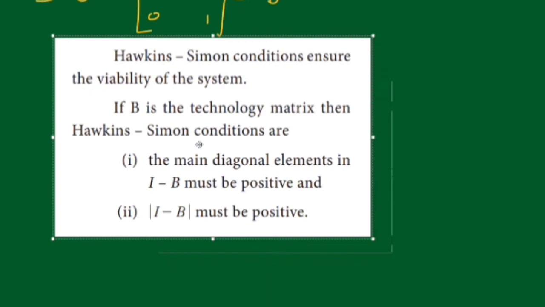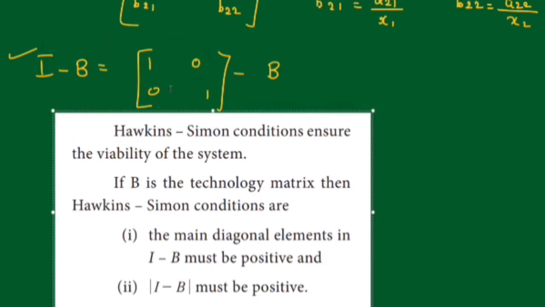The main diagonal elements in the I minus B matrix should be positive. We are finding the I minus B matrix, isn't it? At this step, we are finding a new matrix, the I minus B matrix. You have to check whether the elements of the leading diagonal are positive. We get 4 elements here. You have to check that the leading diagonal elements are positive.